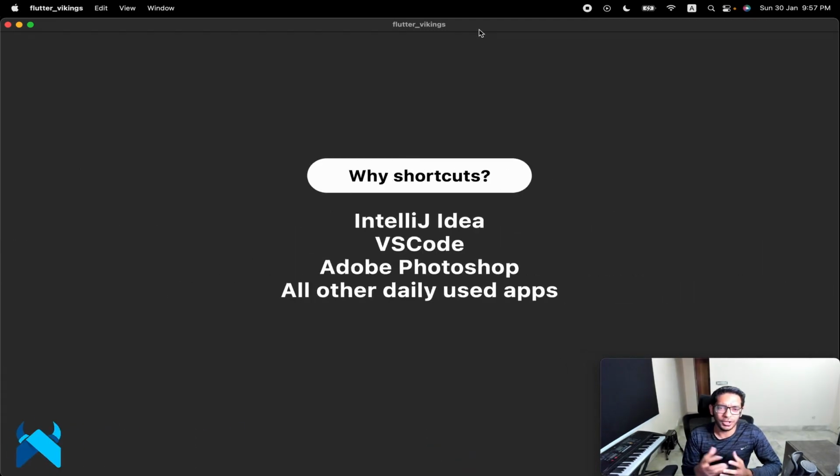So why shortcuts? The prime motive of having this talk is that you use a lot of applications on a daily basis, including IntelliJ, VS Code, Adobe Photoshop, Premiere, and a lot of other applications, and you implicitly know what common shortcuts are there.